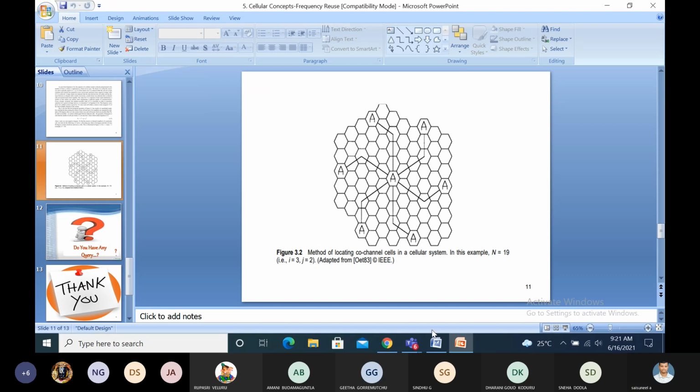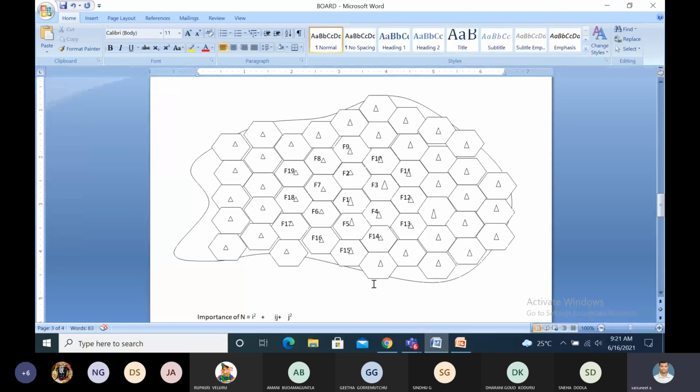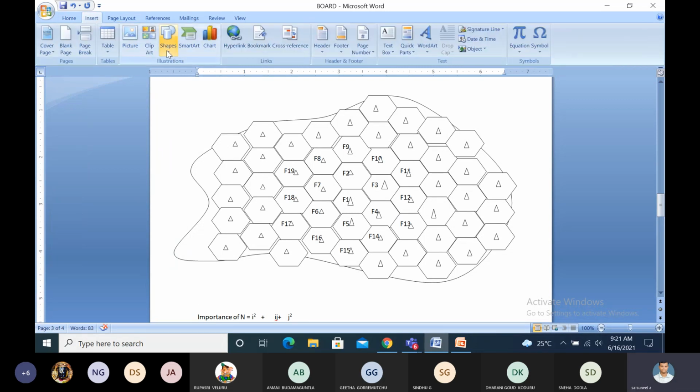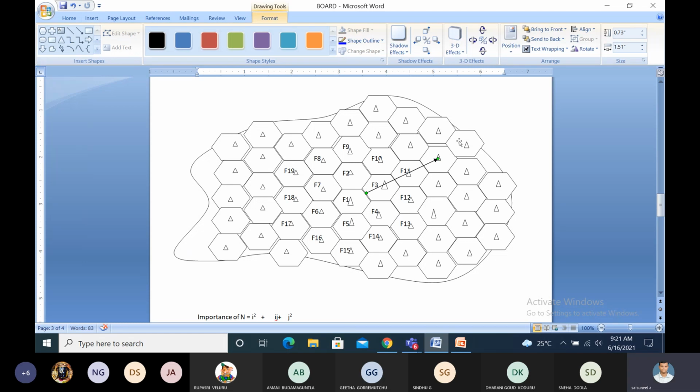Likewise, see this one, I equal to 3. This is the center cell. From this center cell, 3 cells: 1, 2, 3. That completes the I value. Based upon the J value, J times 2, that is from this, 2.